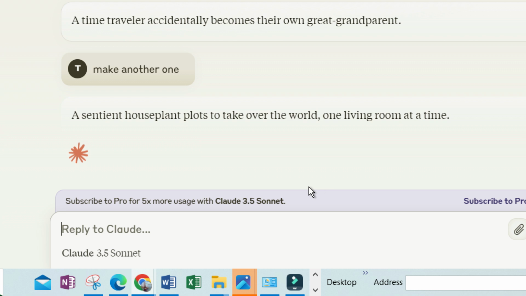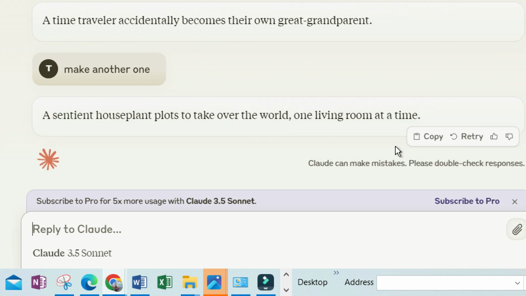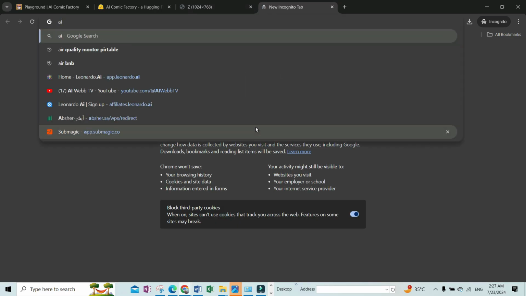Claude is also interesting. I also use ChatGPT as well, but you can try out Claude AI. It's also free, and you can subscribe to the pro version as well, but the free one works pretty well. So the prompt we have is: a sentient house plant plots to take over the world one living room at a time. I'm gonna copy this, and what I'm gonna do is I'll go to Google and I'll write AI